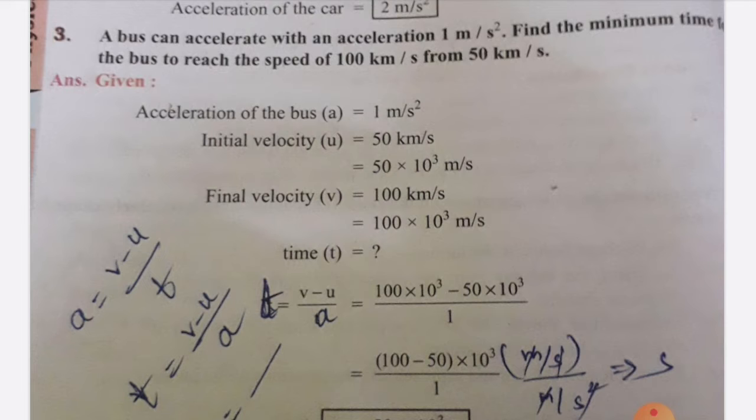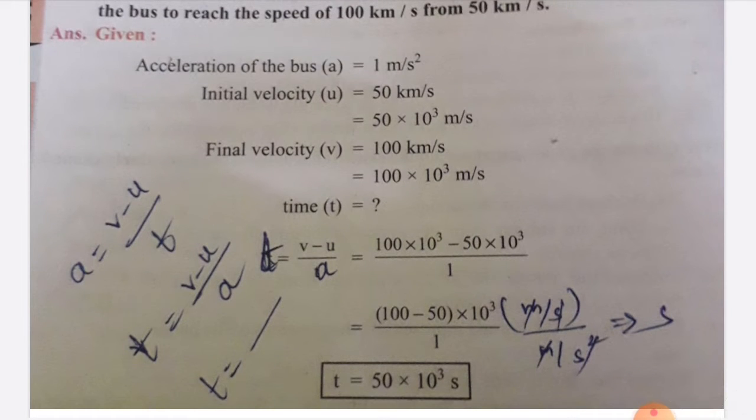Time is what is asked. Children, you know the acceleration formula: a is equal to v minus u divided by t. You need t, so by cross multiplication, t is equal to v minus u divided by a. So the final velocity is 100 into 10 power 3. In the calculation, you only have to write the magnitude, children. Don't write the units.